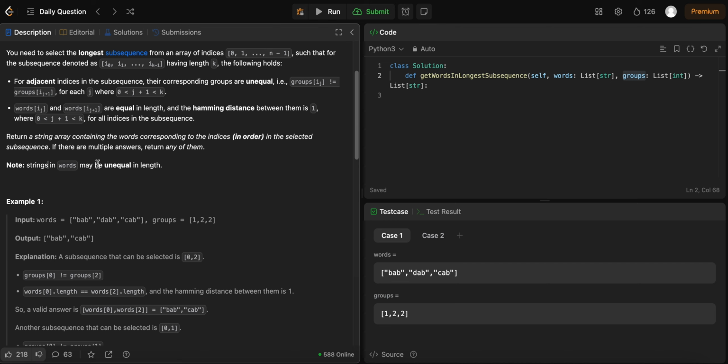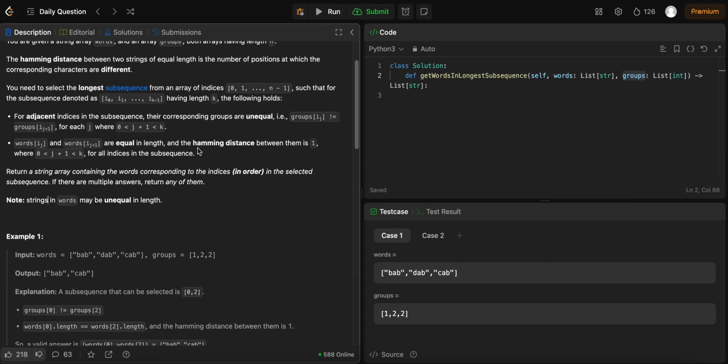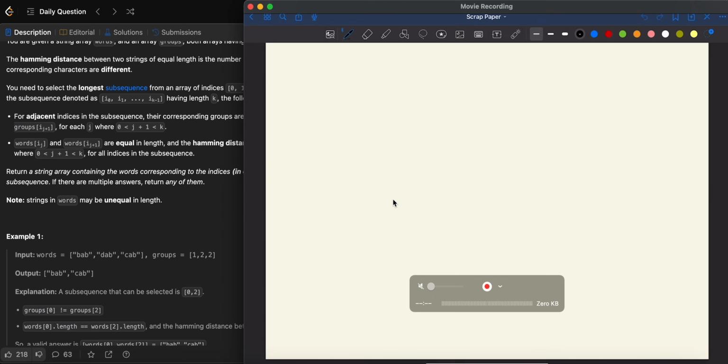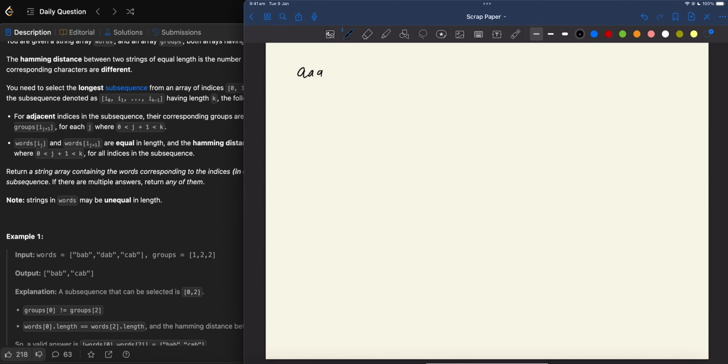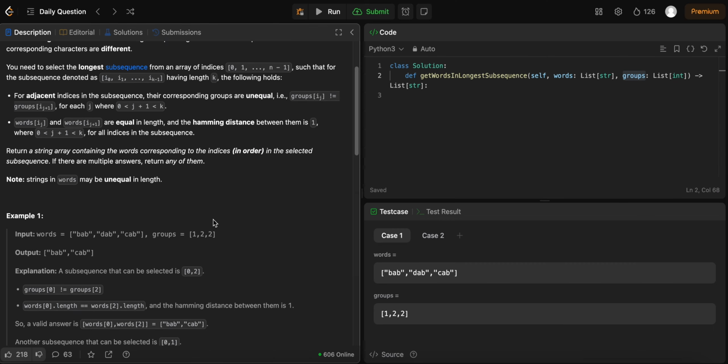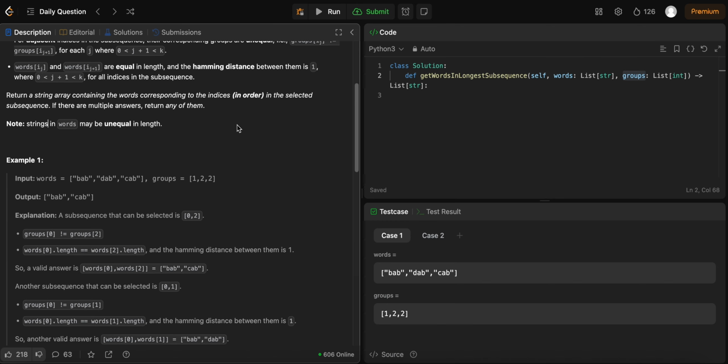Also, the strings in words could be unequal in length. In that case, I think if you have AAA and AAAA, that should still be counted as one difference. That's how we will deal with the unequal length thing. So let's look at some examples.